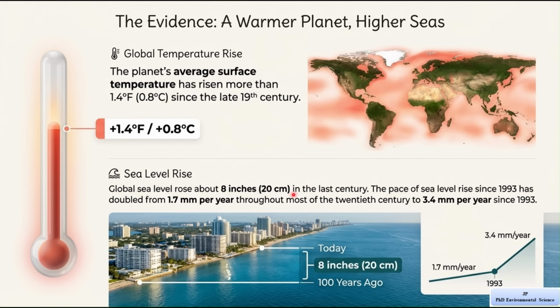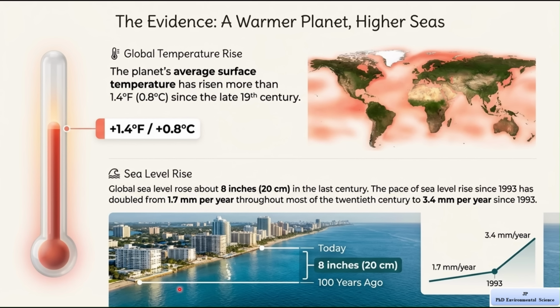During most of the 20th century, sea levels were rising at a rate of about 1.7 millimeters per year. Since 1993, this rate has increased to about 3.4 millimeters per year. This means sea levels are not just rising, but they are rising faster than before. Now you can see the image of the coastal city. It helps us understand this better. It shows how the water level today is higher compared to 100 years ago.